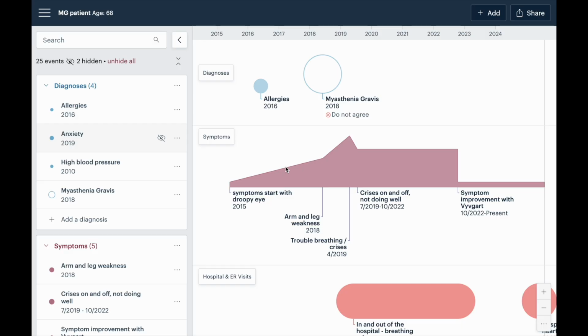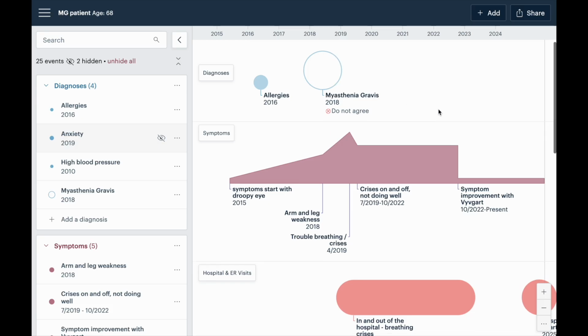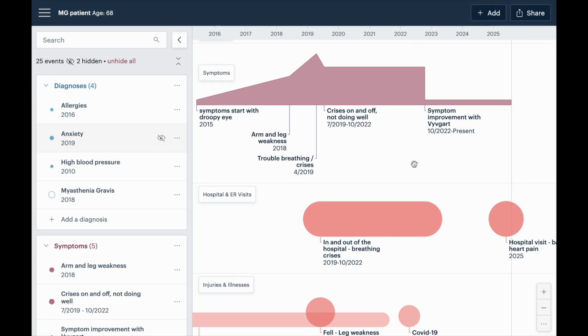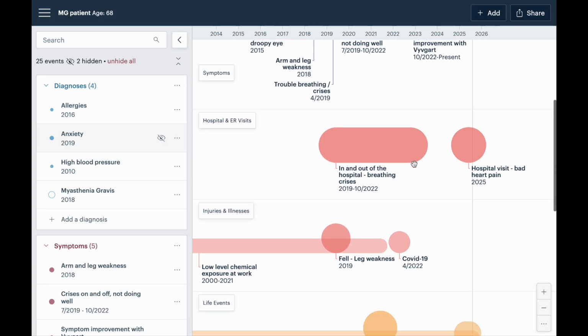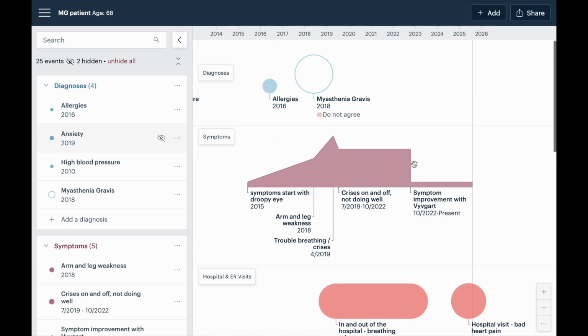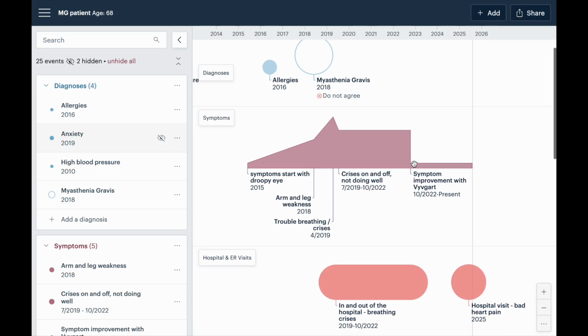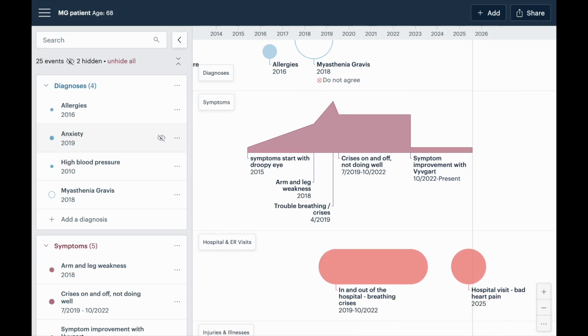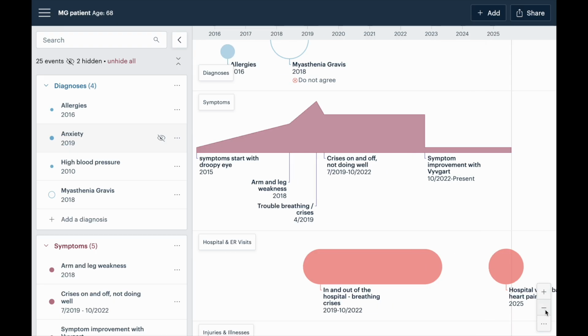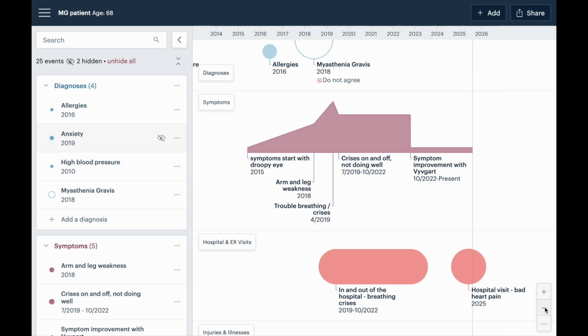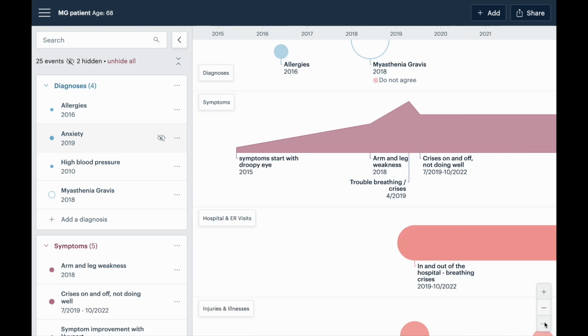Okay, I've just switched to a different profile. This is called MG Patient, just to show you a couple more features. One thing that people often have requested is to quickly jump to a certain period of time. So let's say I want to just see the last year, which is a common need. Right here where you have the plus and minus that zoom you in and out, there's another button that says view last year.